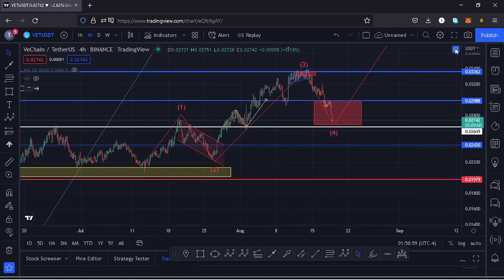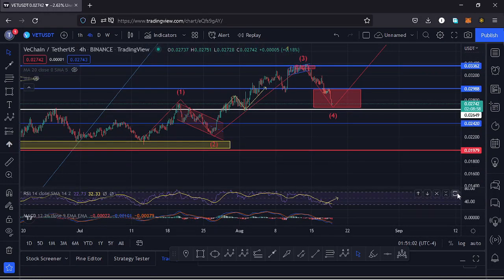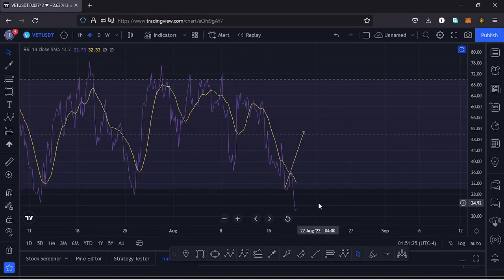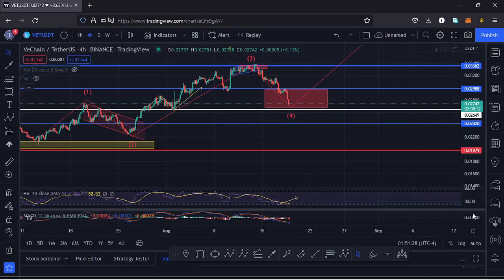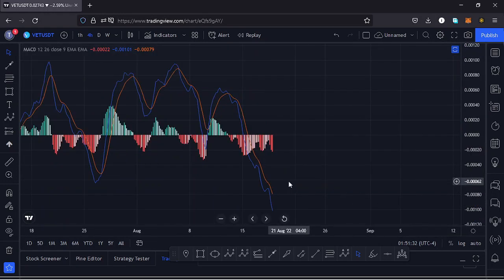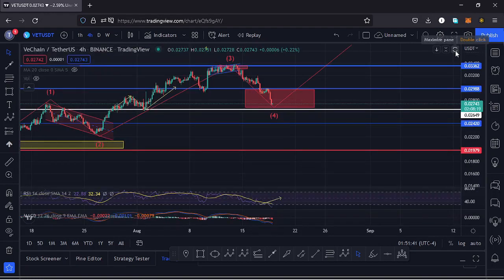Also taking a look at the indicators to see whether those movements here on the RSI will be supported. On the RSI, we are trading at around the 23 mark, and that is in the oversold region, and that means we have massive room for us to continue supporting any movement to the upside. And also taking a look at the MACD, on the MACD we have not yet printed anything, but over here we had printed a bearish cross. So let's be patient and see how that plays out, and I'll keep you updated on any movements here on the charts.